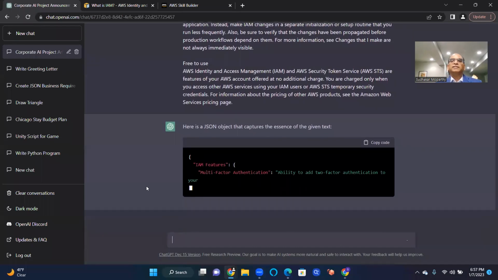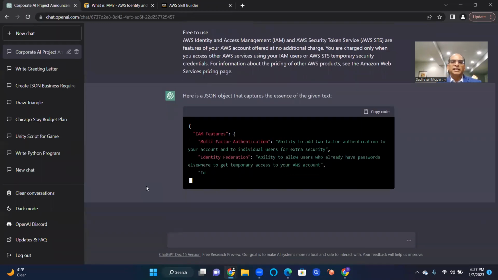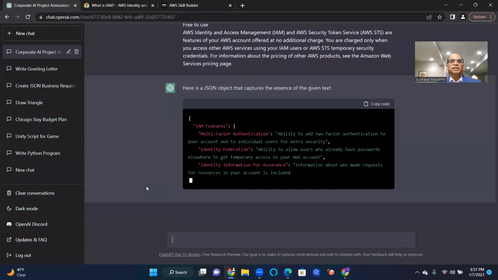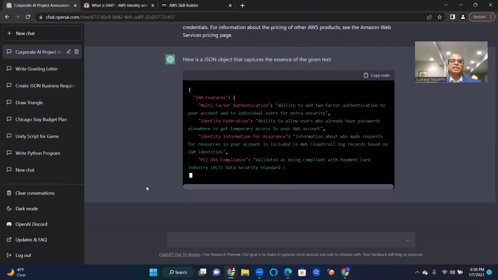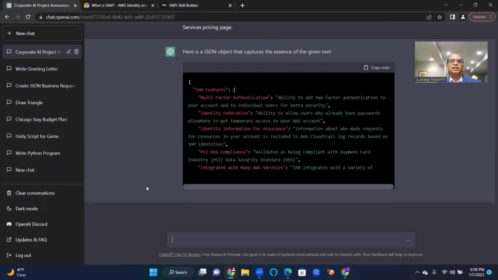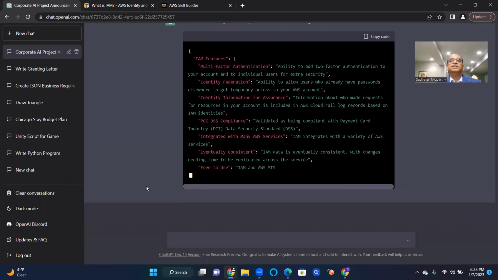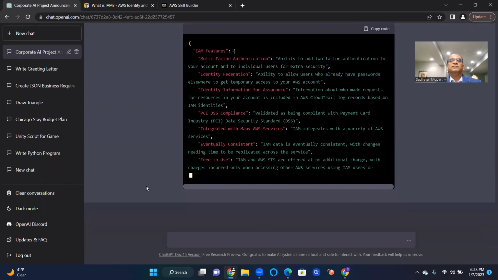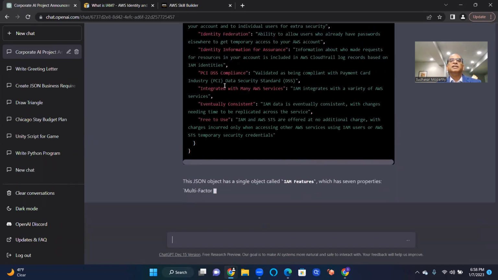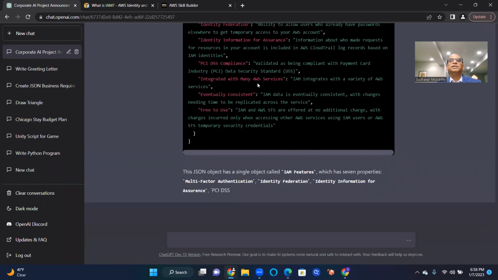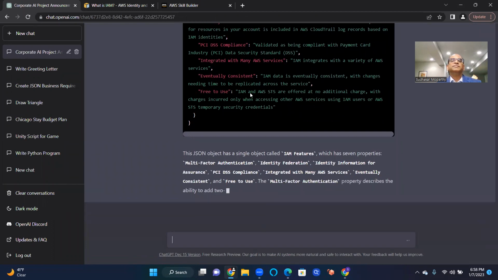So IAM feature, multi-factor authentication. Multi-factor authentication is the second level of access. After you log in using your user ID and password, then a text message provides a second level of protection. Only you have access. Identity federation, identity information for assurance, PCI DSS compliance, integrated with many AWS services, eventually consistent, free to use.